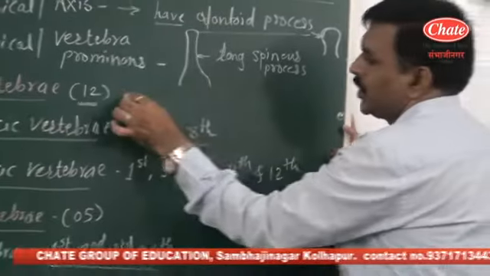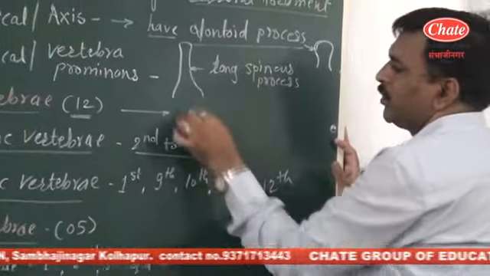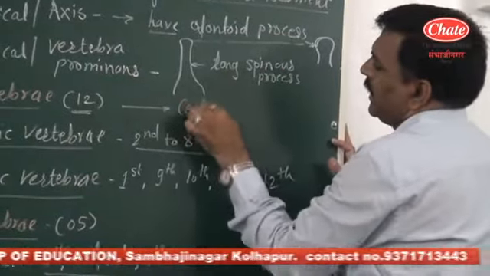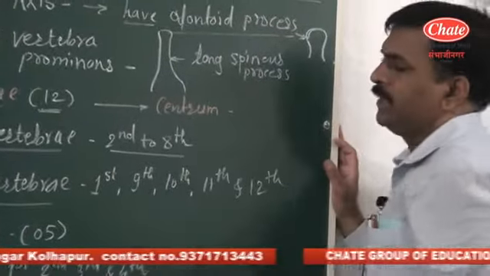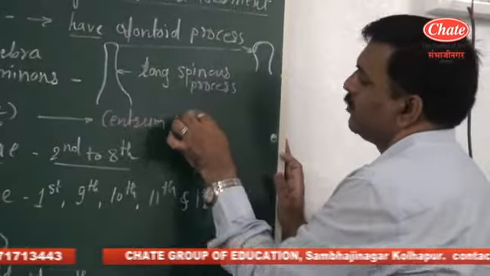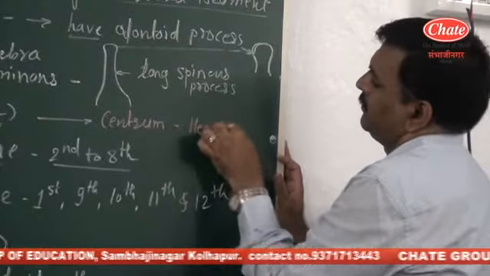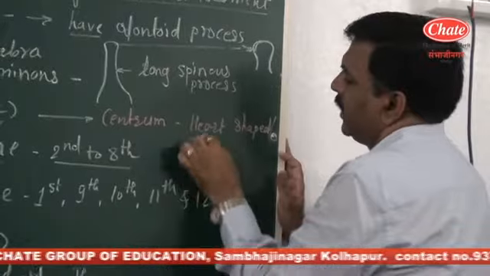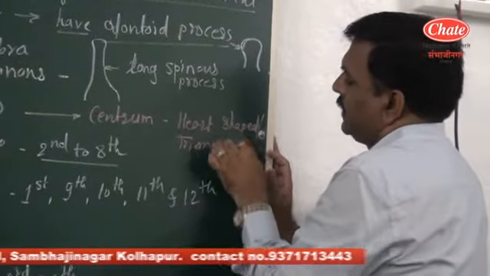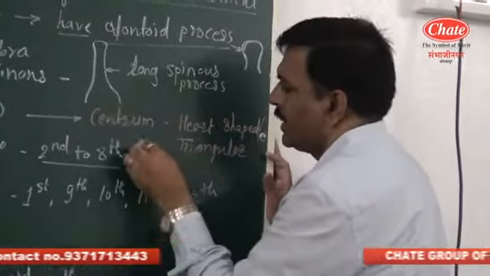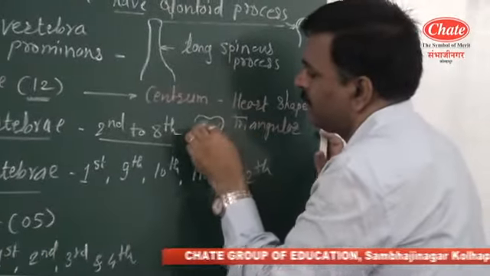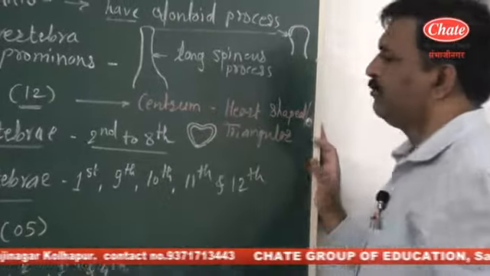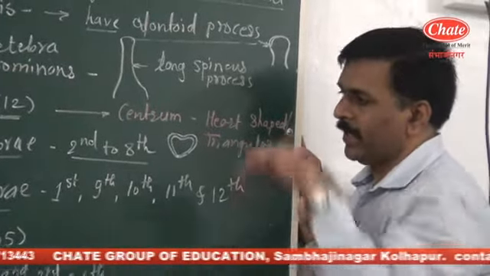When we focus on the thoracic vertebrae, the most important peculiarity is the centrum. The centrum present in thoracic vertebrae is somewhat heart-shaped, or somewhat triangular. So a heart-shaped or triangular centrum is the peculiarity of the thoracic vertebrae.